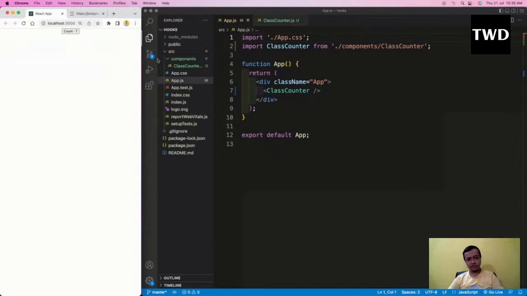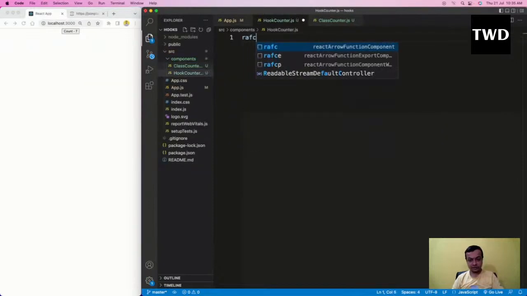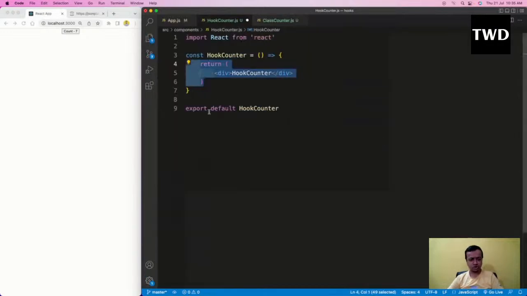Okay, so now I want to convert it into hook based things. So how am I going to do hook based things? I will make a hook counter.js file again. Here, how do we use the class based state concept? We don't have this.state here; the this keyword is not there in a function component. So how do we use it?